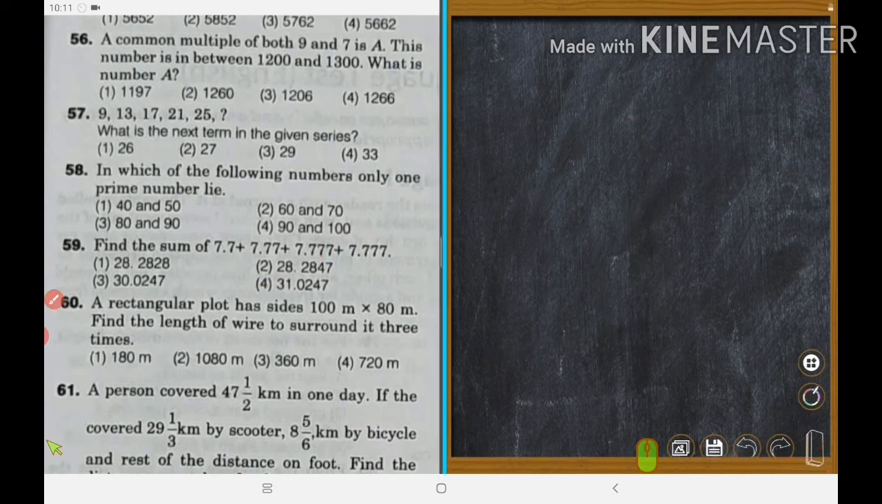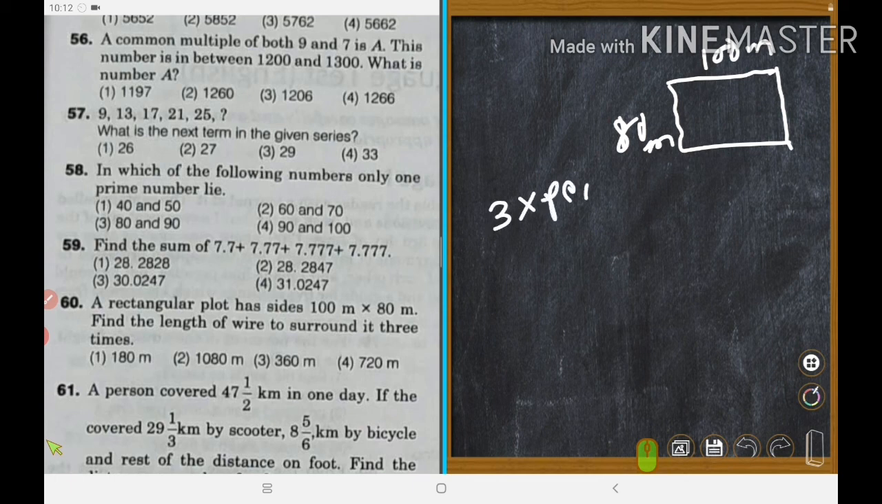So last number, let's see. Number 6. A rectangular plot. You know this is a rectangular plot, right? So a rectangular plot has sides 100 meter and 8 meter. Find the length of wire to surround it 3 times. 3 times the perimeter.